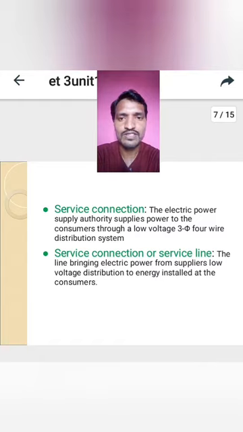This line is said to be service connection. Next, service line. Service line means the line bringing electrical power from the supplier's low voltage distribution to the energy meter installed at the consumer. This service line is the line from our electric pole to our meter board.